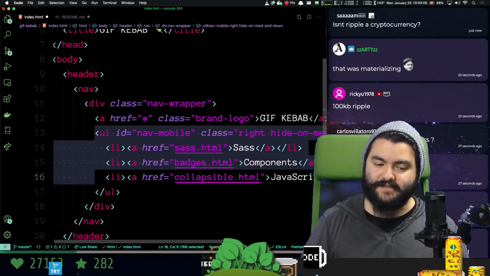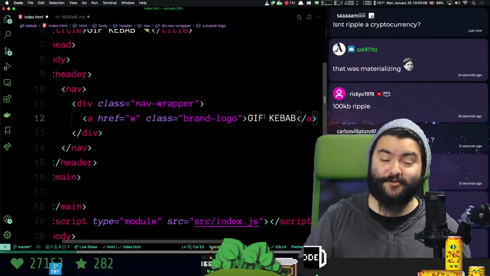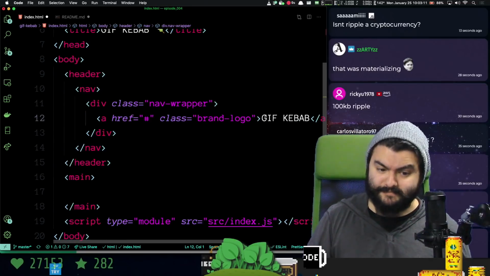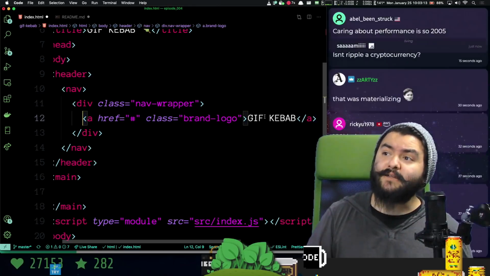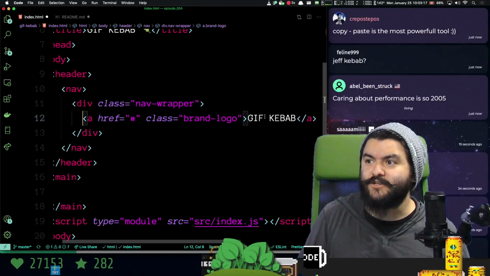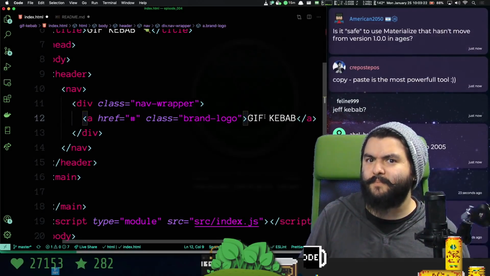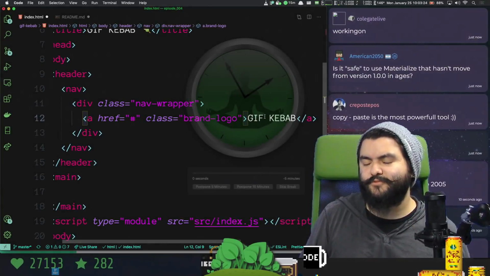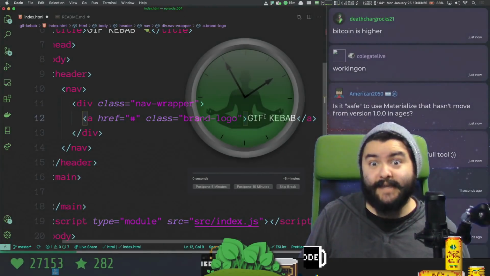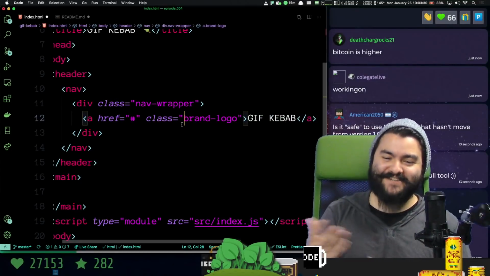Ripple is a cryptocurrency. Did anyone else? I mean, of course. If you're into crypto, you probably saw that Ethereum is way up. I bought 1.8 Ethereum in 2016 for like $300 a piece. So 300 times 1.8. And it's now worth a few thousand, so that's cool. I haven't done anything else with it.